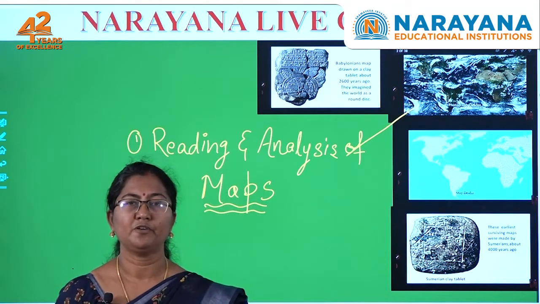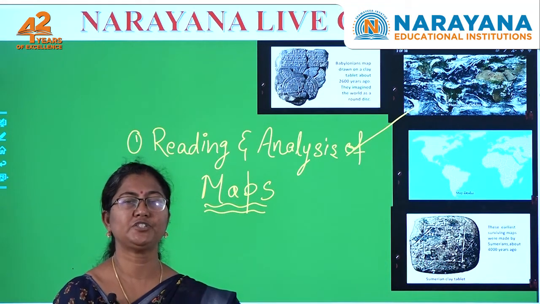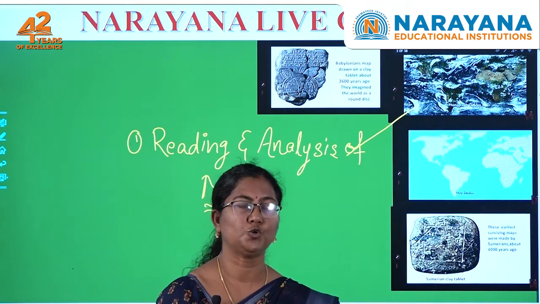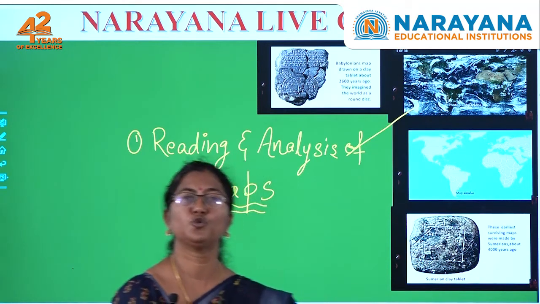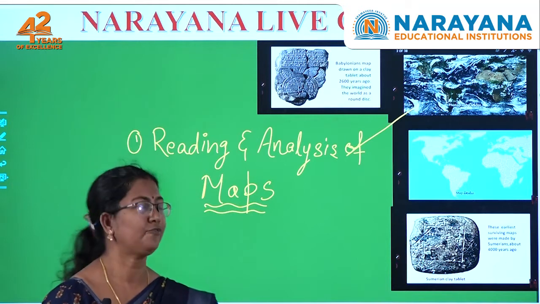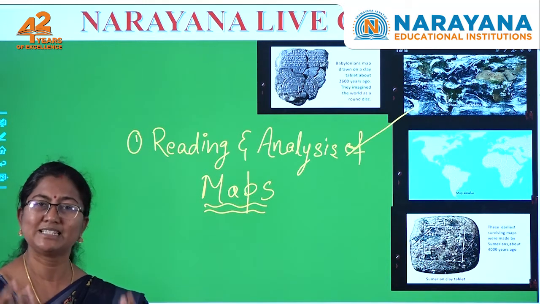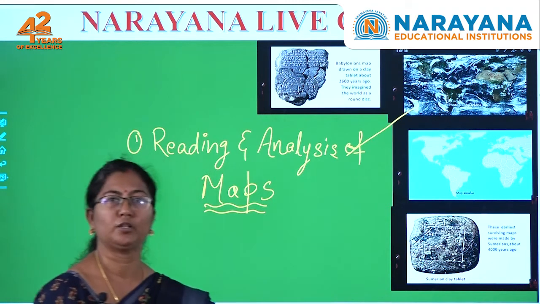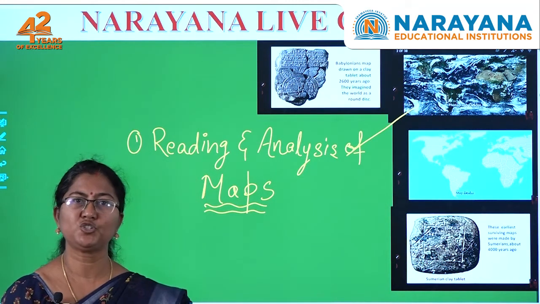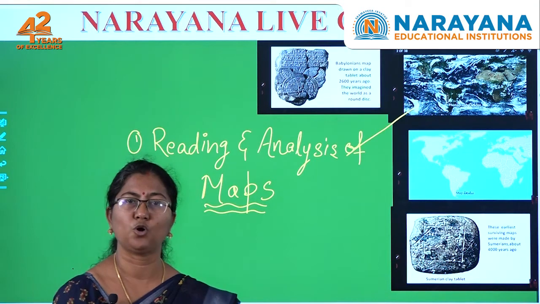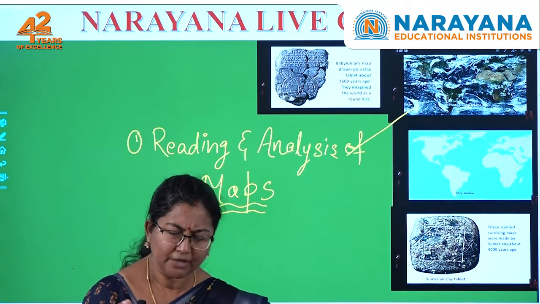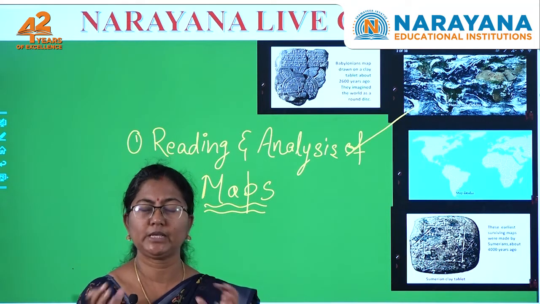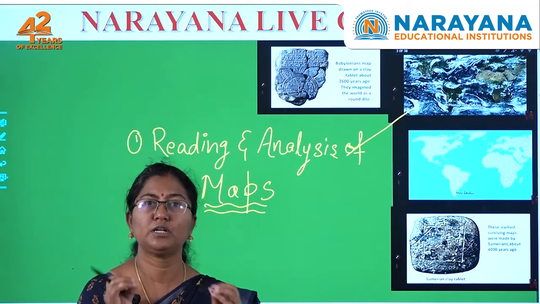On a map, we can mention the features that we want. For example, if I want to know about rivers, if I want to know about the population, if I want to know about the physical features, then perfectly I can locate it on a map. But a photograph is not such. See, in a photograph we can observe all the features. We cannot observe any particular feature.